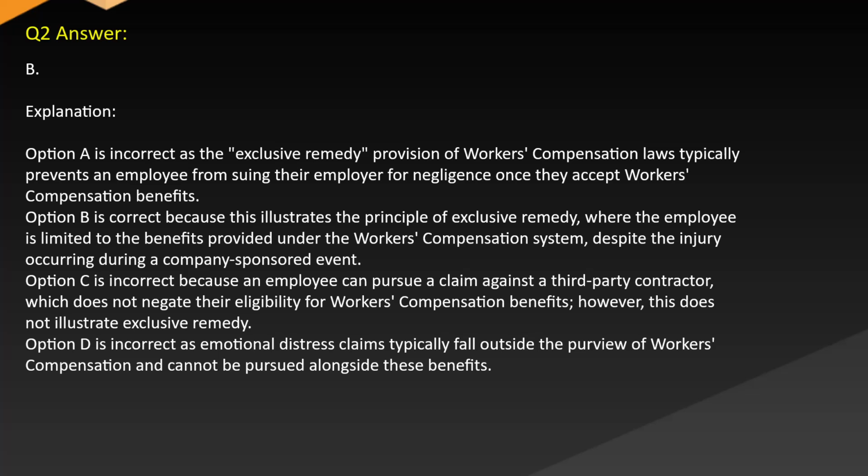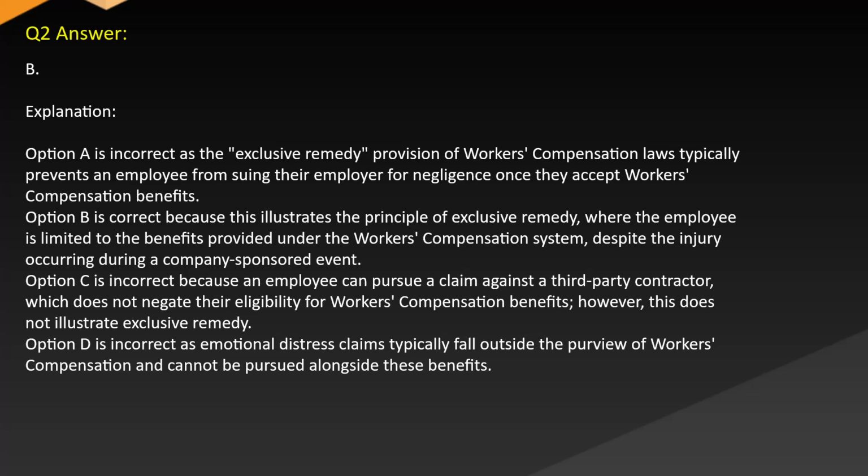Answer B. Explanation. Option A is incorrect as the exclusive remedy provision of workers' compensation laws typically prevents an employee from suing their employer for negligence once they accept workers' compensation benefits. Option B is correct because this illustrates the principle of exclusive remedy, where the employee is limited to the benefits provided under the workers' compensation system despite the injury occurring during a company-sponsored event.